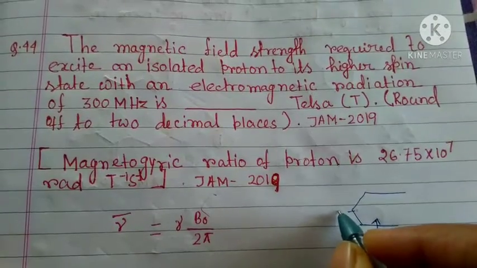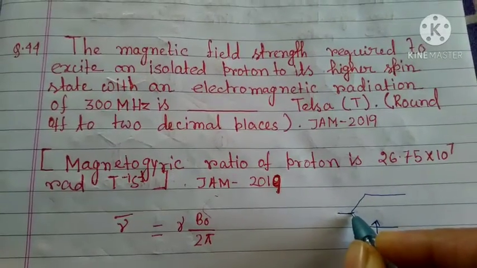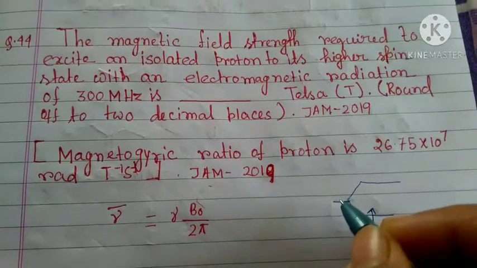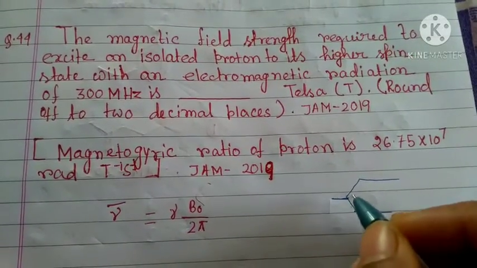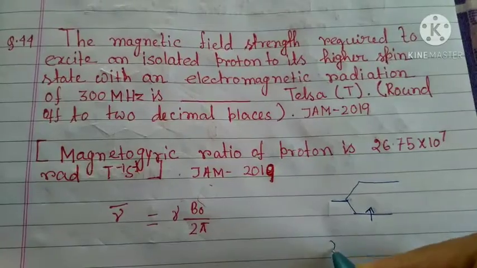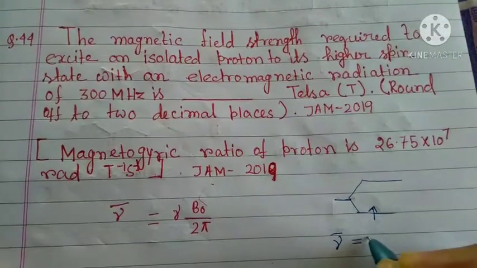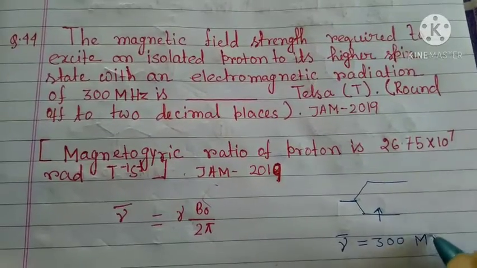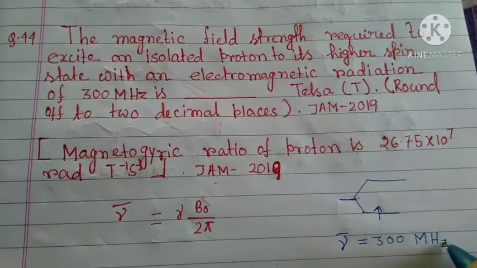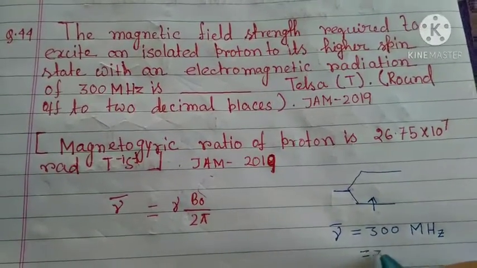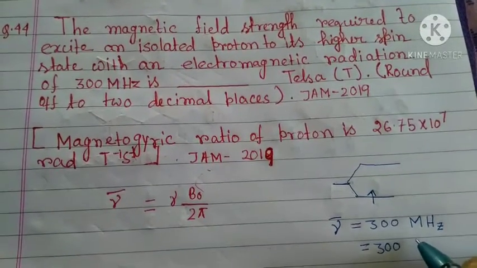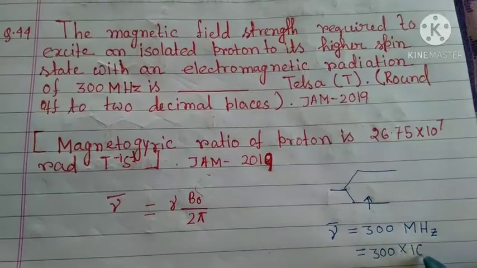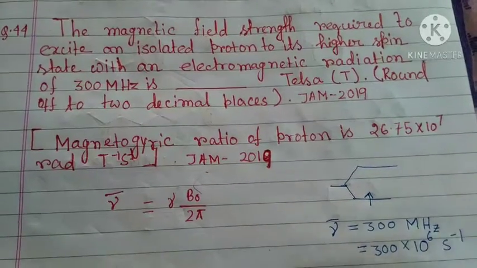They are giving the frequency of the electromagnetic radiation, which is 300 megahertz. If we convert it into second inverse, it is 10 to the power 6 second inverse.